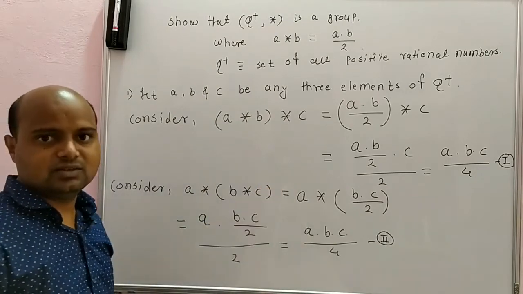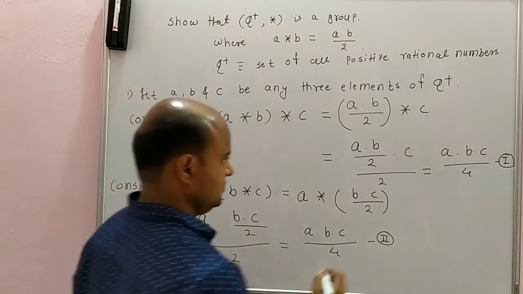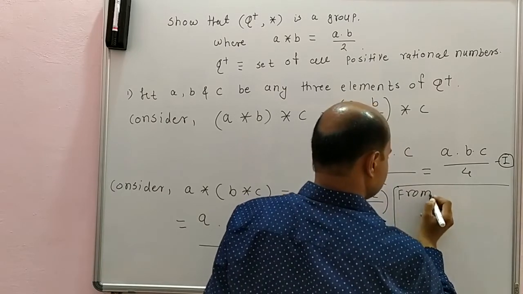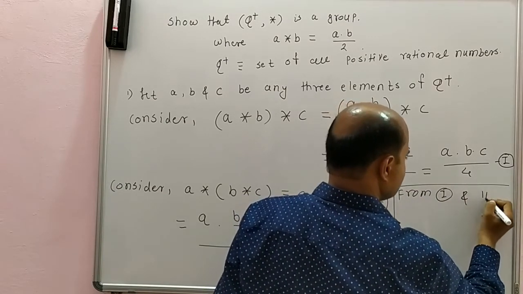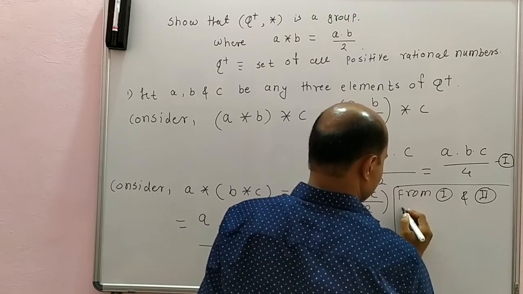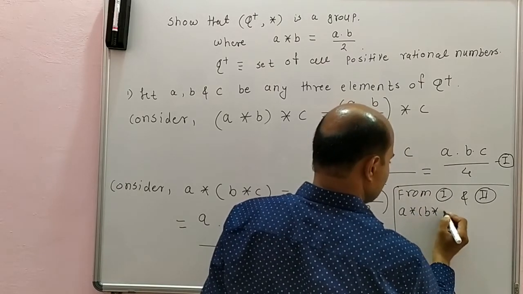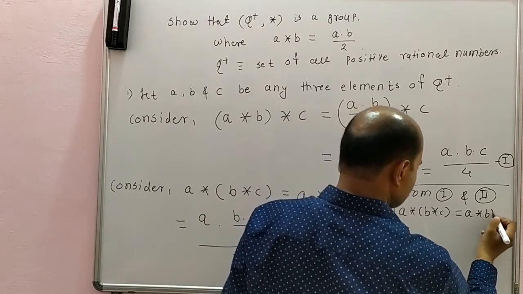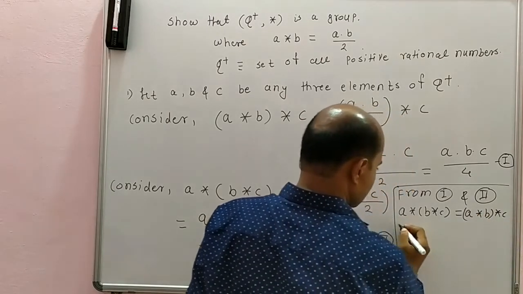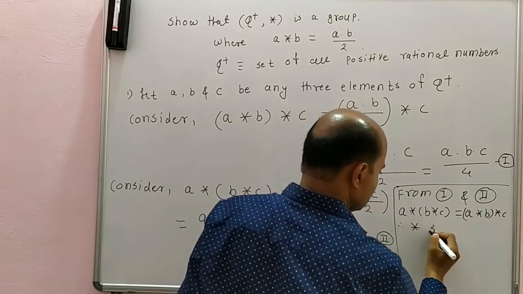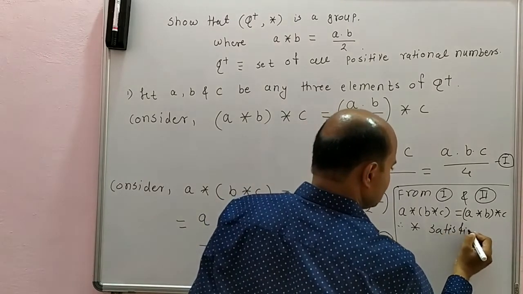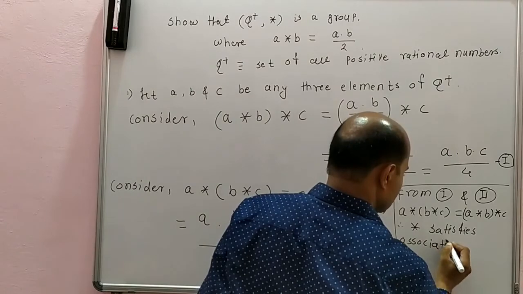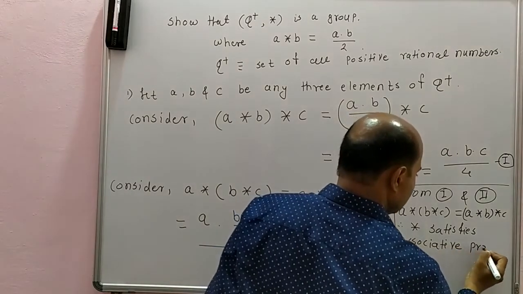From first and second, we will have A star B star C equal to A star B star C. Therefore, star satisfies associative property